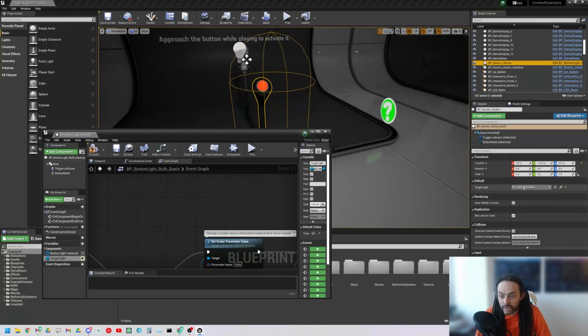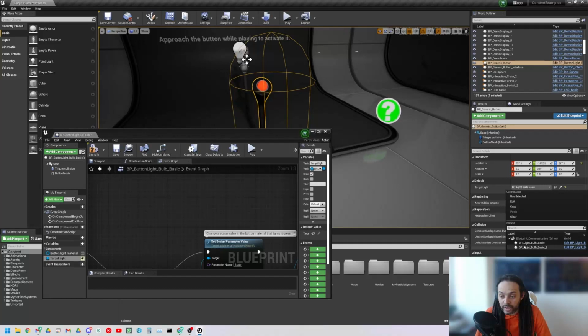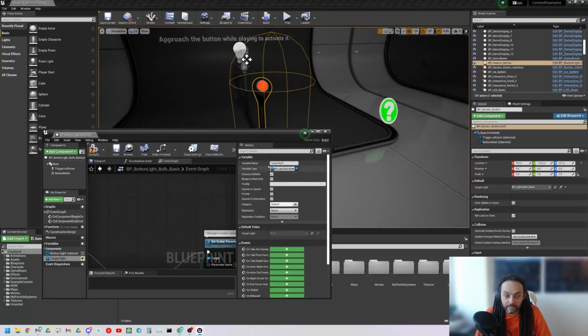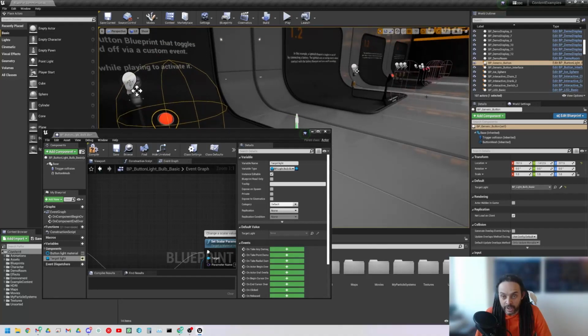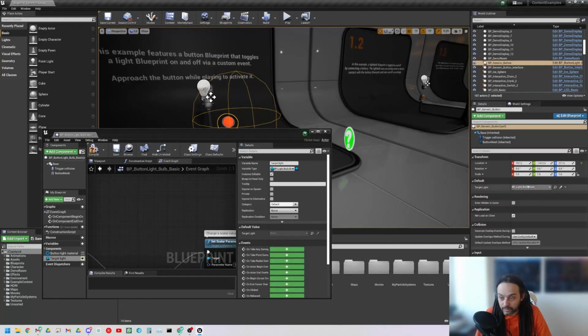We have the target light right here, okay, and it allows us to actually select a light from the level, as long as that light is of this blueprint type. Okay, BP light bulb basic, then it can be filtered in this list, so it exists inside this world right now. We can select it. We can also use the eyedropper here to just pick the light. Okay, if we hover over, notice that anything that's not one of these blueprints cannot be selected. We can select that there.